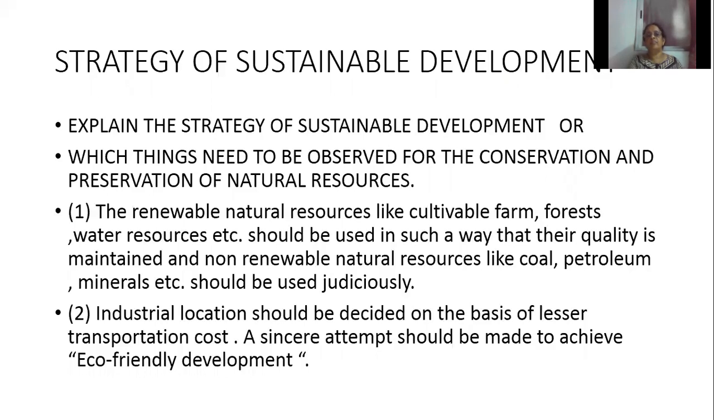First one is that renewable natural resources like cultivable farmland, forests, water resources, etc. should be used in such a way that their quality is maintained. Renewable resources are the resources which never get exhausted. We can use them again and again.